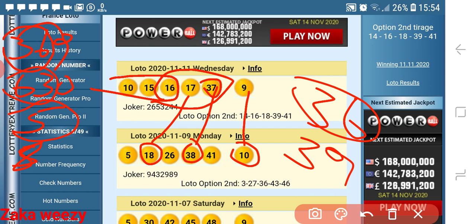What number do we have to do? 5 is 41, but we see 5 here. They played 5 before this number. Because they played 15, let's go to 14 now. Let's play 14 because of that 15.